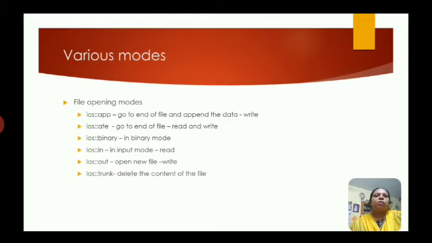Then what are the various modes available in C++? ios::app, that is append, so here you can append any content to a text file. ios::ate, that is go to the end of the file. Text mode is the default, and if you want to change the mode we should specify ios::binary. Then ios::in, that is input mode, that we already discussed. ios::out is to open a new file for writing purposes. And ios::trunc, that is delete the content of the file.